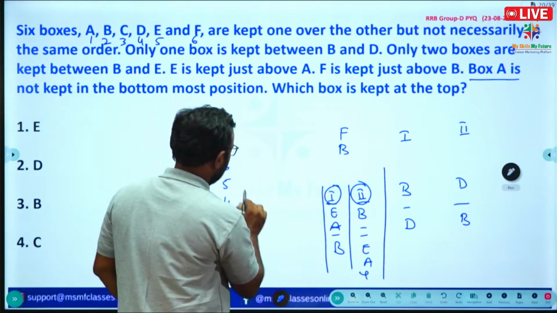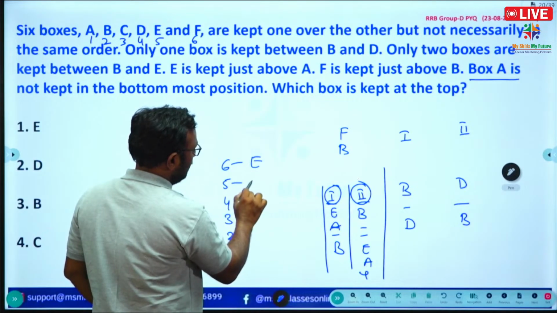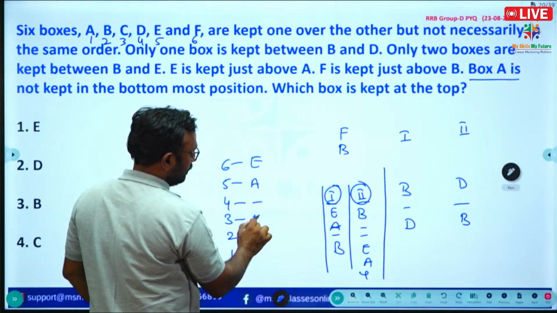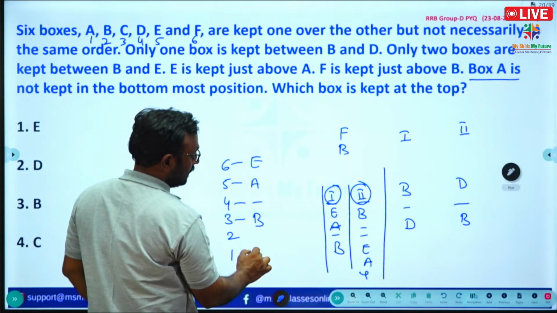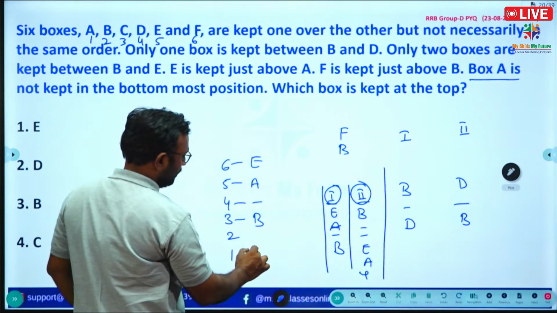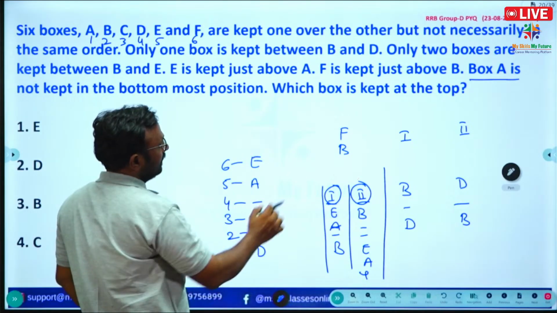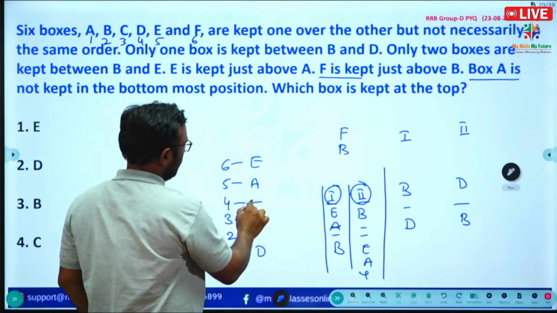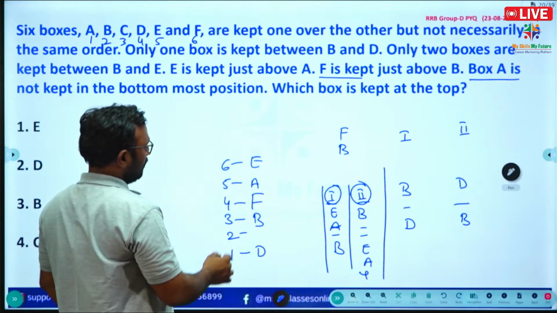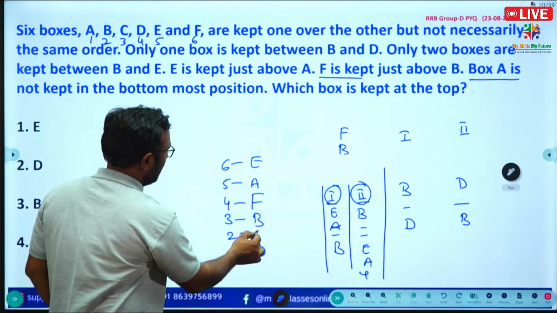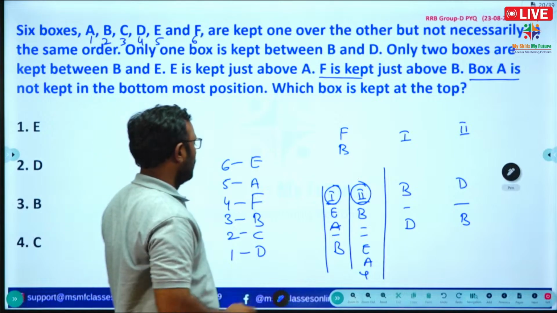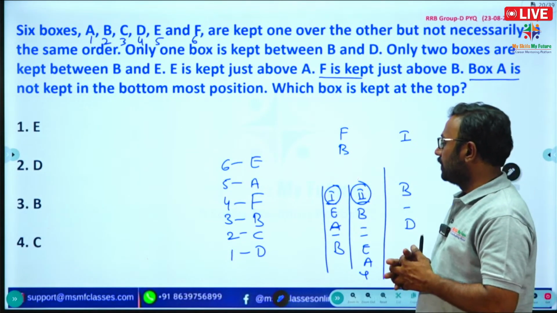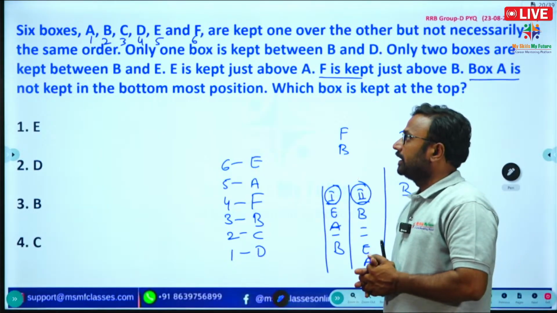Here E, A, blank, here B is there, and here we have D. F is kept just above B, so here F is there, and one more pending, so here we write C. So by using this information we have written E A F B C D. What is the question?